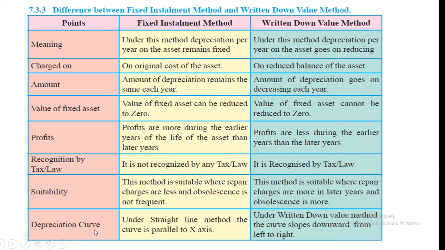Okay. Now let's see the difference between fixed installment method and written down value method. In the fixed installment method, depreciation is charged on the original cost of the asset, and in written down value method, on the reduced balance of the asset.